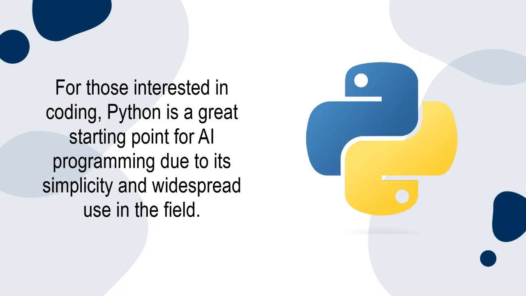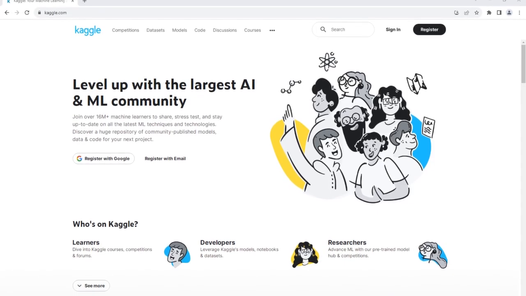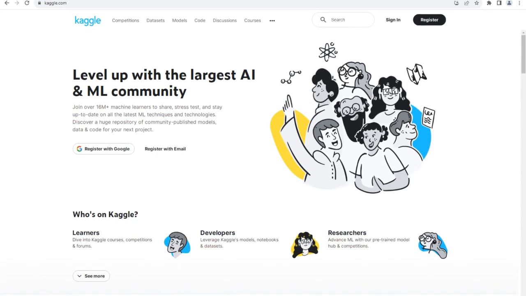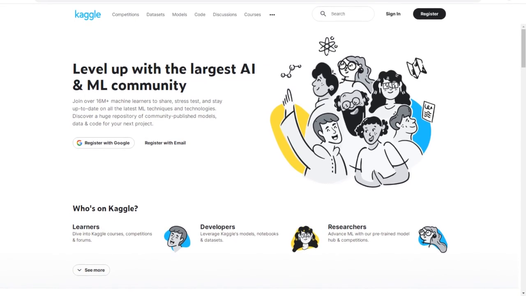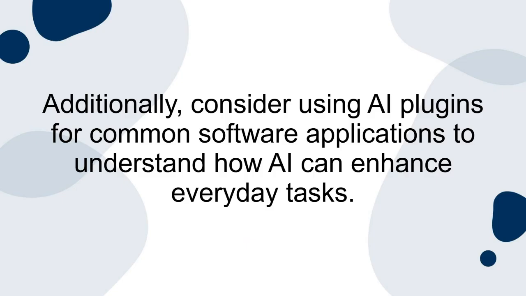For those interested in coding, Python is a great starting point for AI programming due to its simplicity and widespread use in the field. Websites like Kaggle offer datasets and competitions that can provide practical experience in AI problem solving. Additionally, consider using AI plugins for common software applications to understand how AI can enhance everyday tasks.